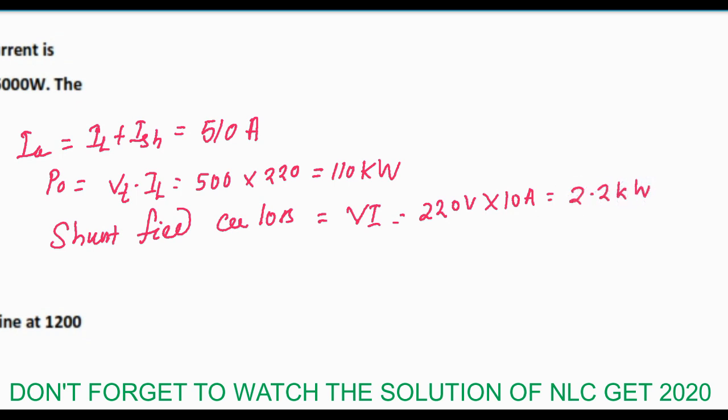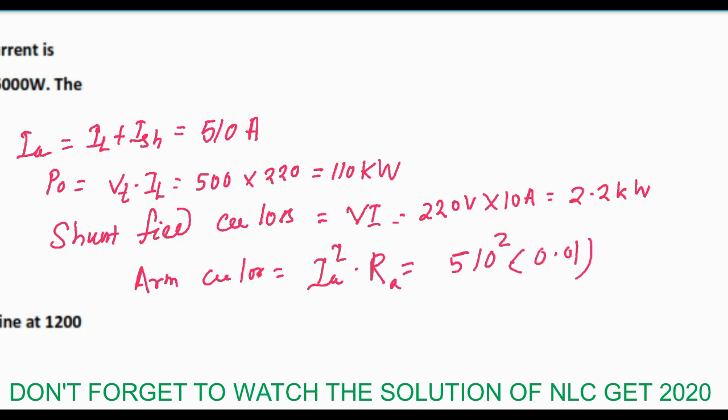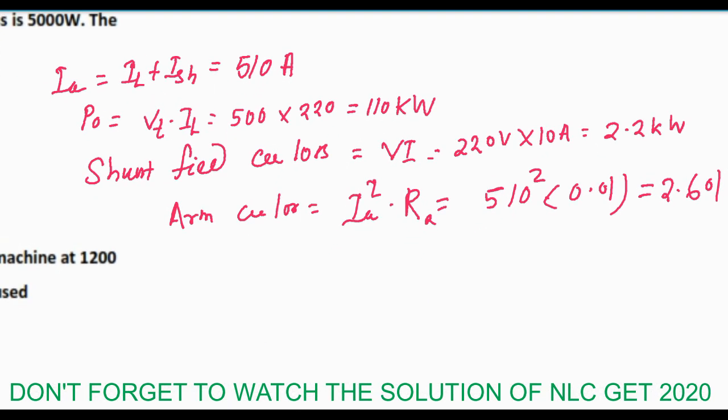And now armature copper loss is equal to armature current square into armature resistance. So this will be 510 squared into 0.01, and this will be equal to 2.601 kilowatt.